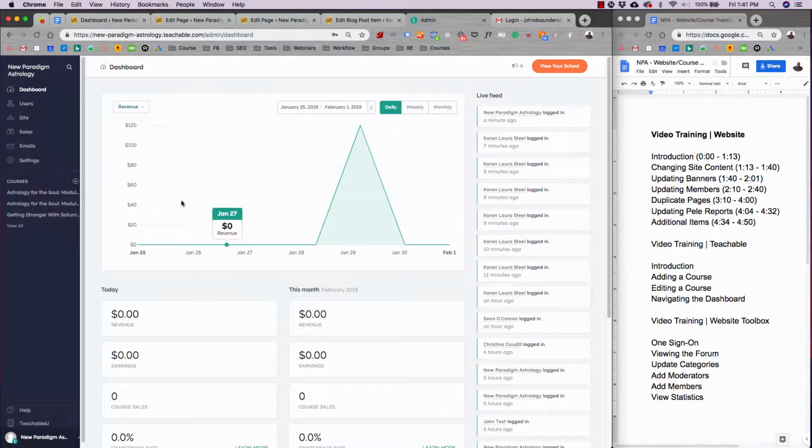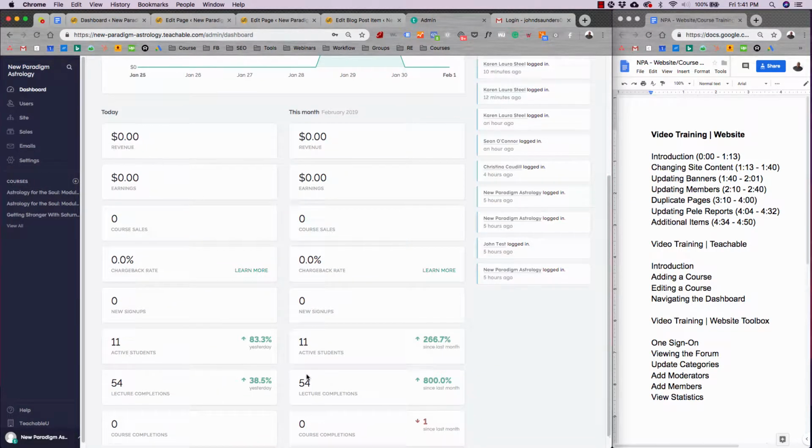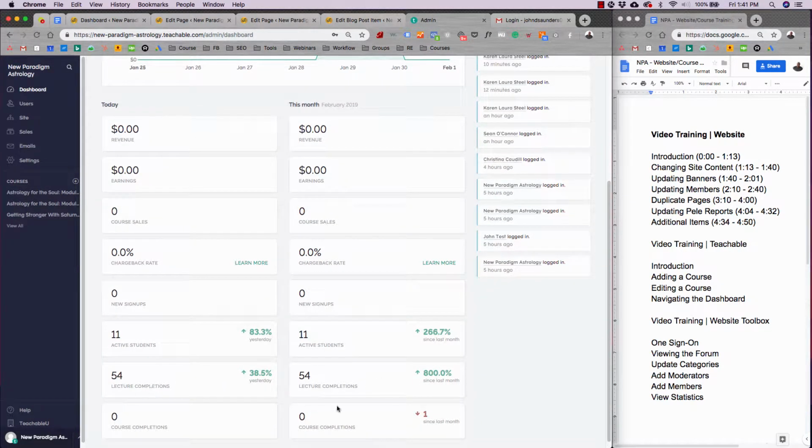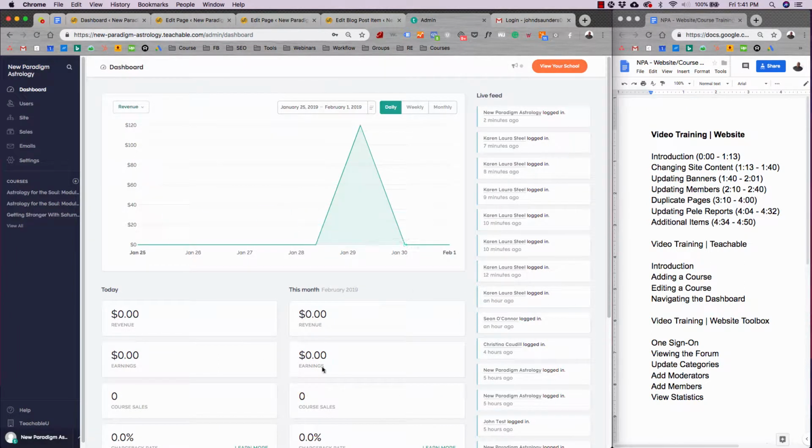You can usually log in by just going to teachable.com/login or teachable.com and hitting the login button in the upper right hand side. Either way, it will take you to the dashboard. As the main admin on the account, it always takes you here to the dashboard where you can see your revenue, active students, how many completions you've had, and all of that good stuff.